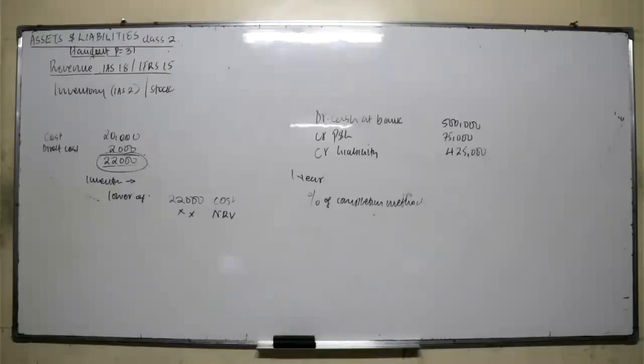Also on an individual capacity, have you ever seen someone use an asset to get a loan? You take your television, you get a loan, and once you pay your loan, you get back your television. The same happens with the company. Sometimes they can pledge their stock as security. Then number 6 is the accounting policy of inventory.